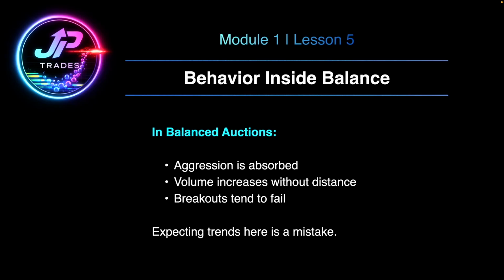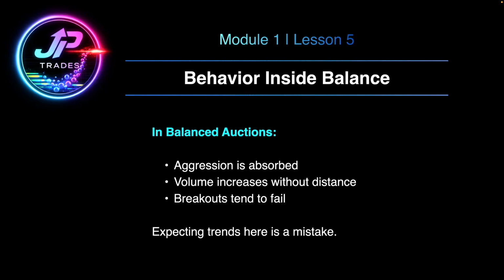Now, in a balanced market state, effort rarely produces sustained results. Aggression is usually absorbed by liquidity on either side of that range. Volume increases without distance, and breakouts tend to fail. This is exactly how a functioning auction behaves when value is accepted. Expecting trends inside a balanced market is a category error.